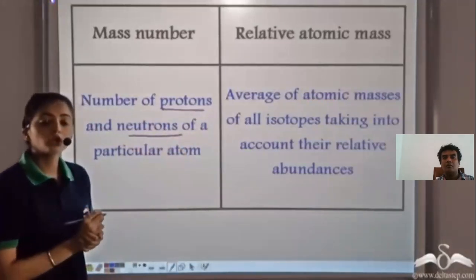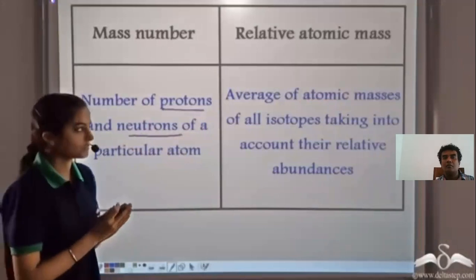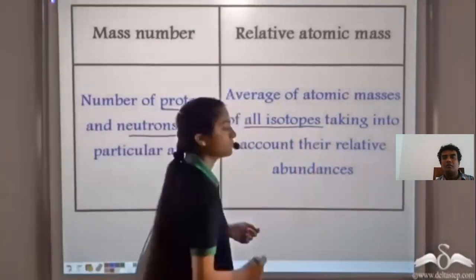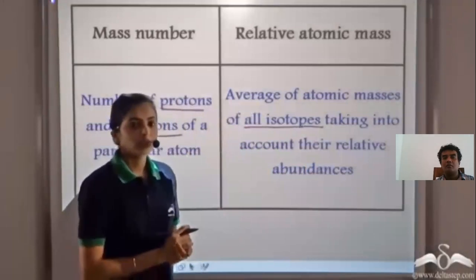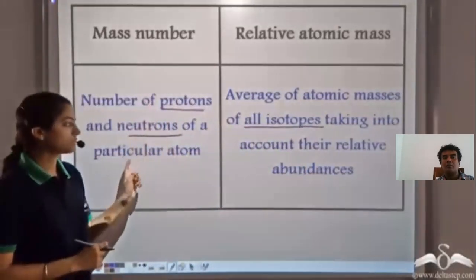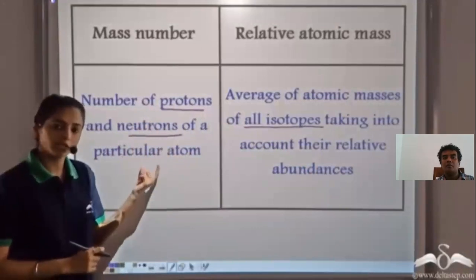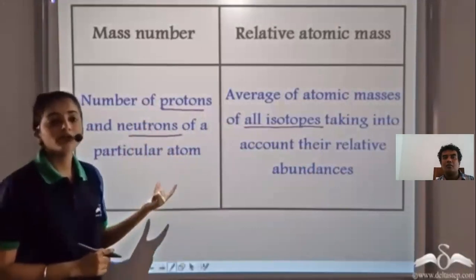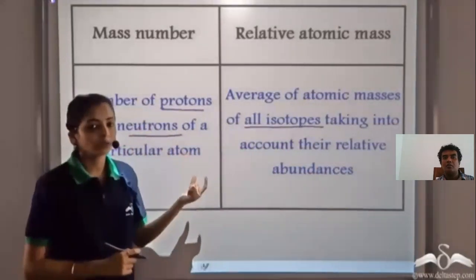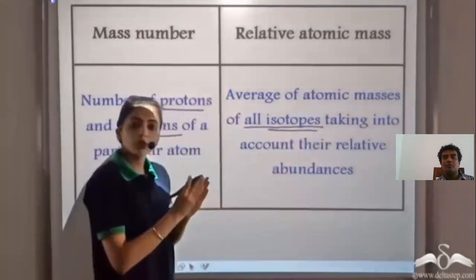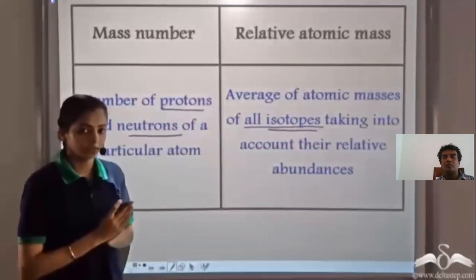But when we talk of the relative atomic mass, we take into account all the isotopes which are present in nature. So the mass number gives us the number of protons and neutrons for a particular atom. But whenever we are talking of the relative atomic mass, we always take into account all the isotopes of that element which are present in nature.